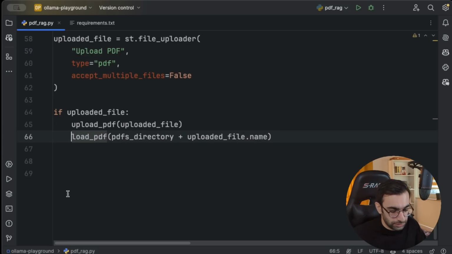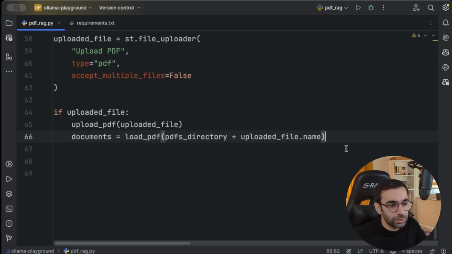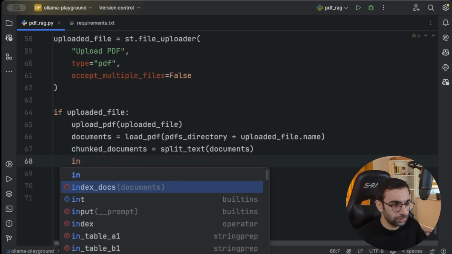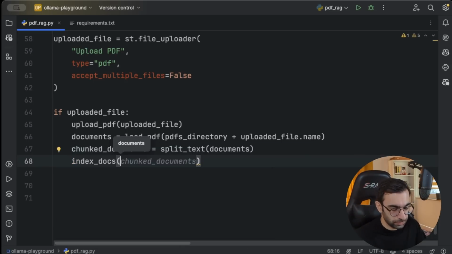And this will give us a bunch of documents. Then I need to split these documents into smaller chunks. I will use this. So now I have all the chunk documents, which I can index easily. Index docs, and then documents will be passed to it. So now the indexing part is done.